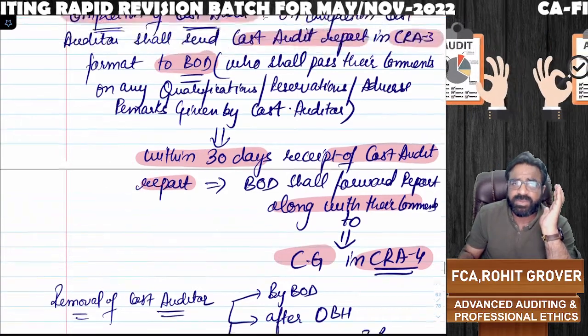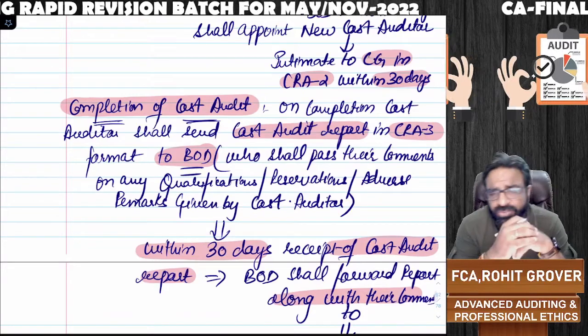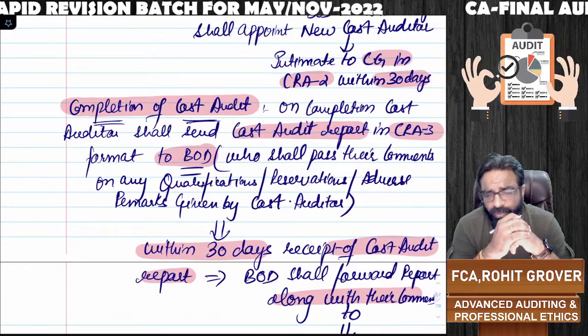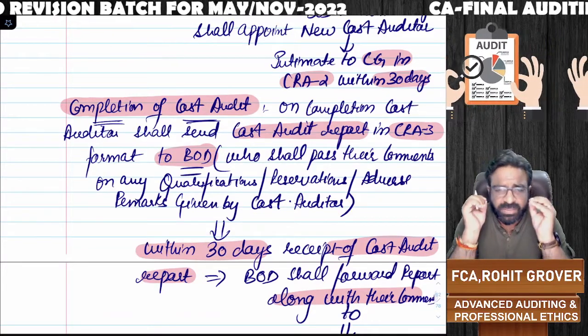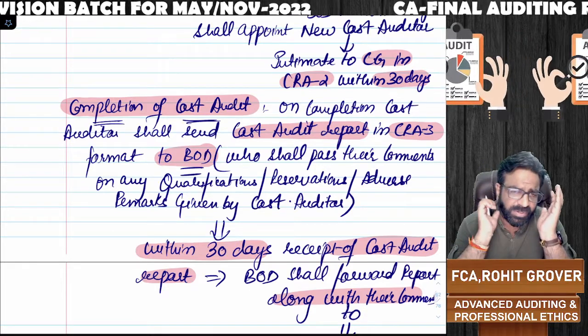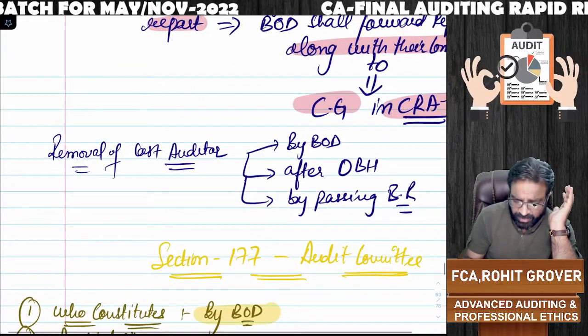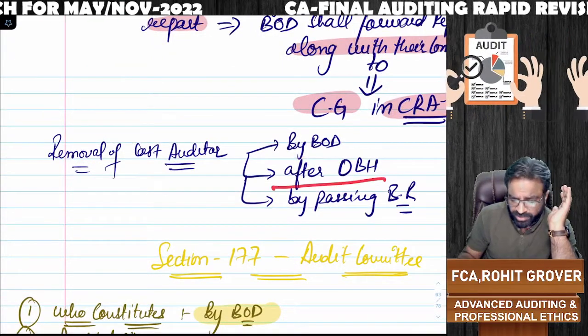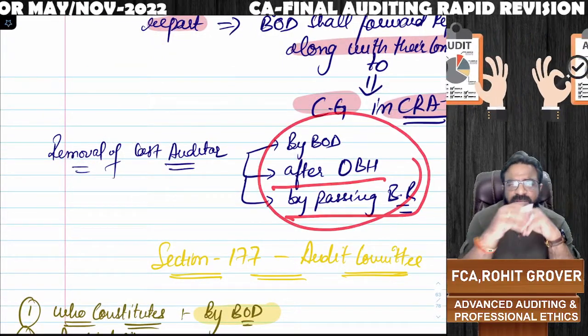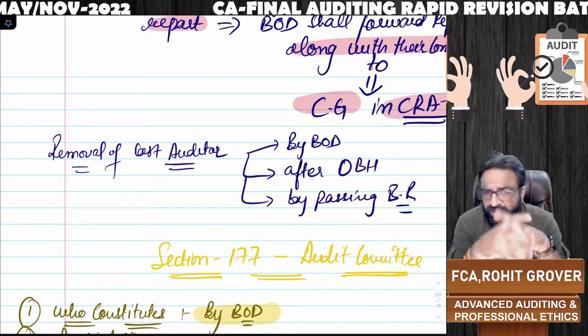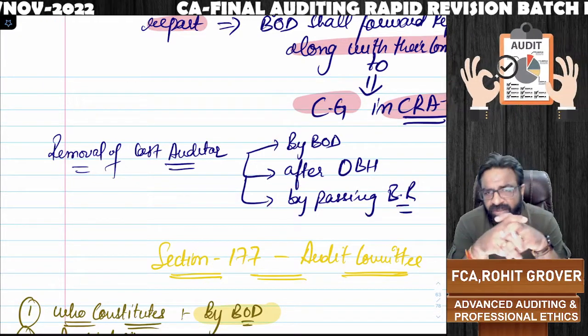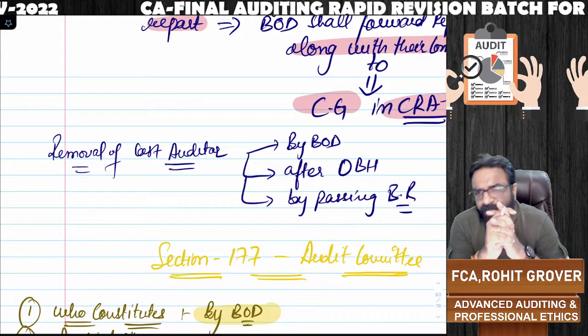So this is what you mean by the provisions relating to cost audit. So I hope section number 148 went sincerely inside your head. Clear everyone? Yes or no? And removal of the cost auditor again by the board of directors after opportunity of being heard by passing a board resolution. If you want to remove a cost auditor, again it will be removed by the board of directors after opportunity of being heard by passing a board resolution.